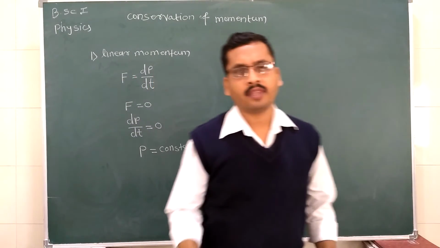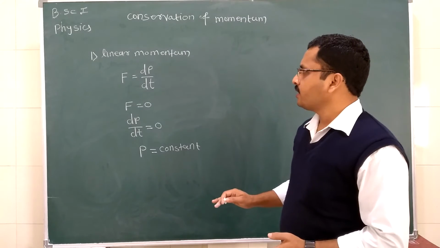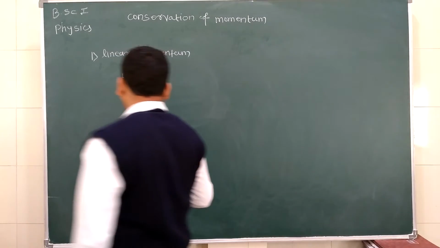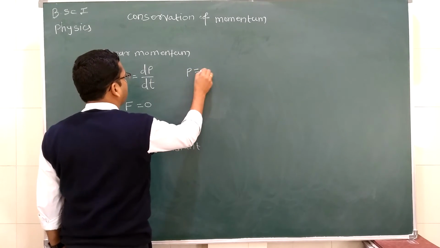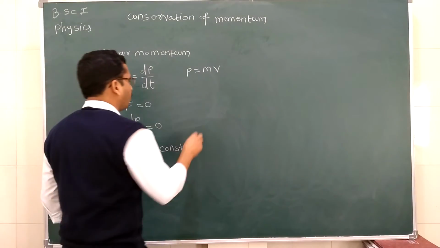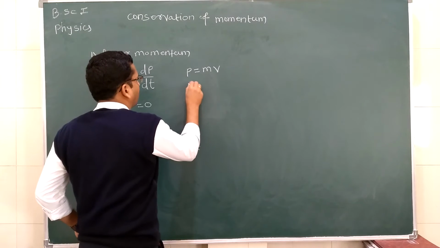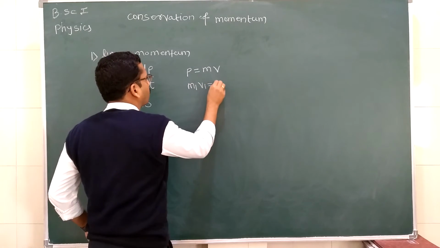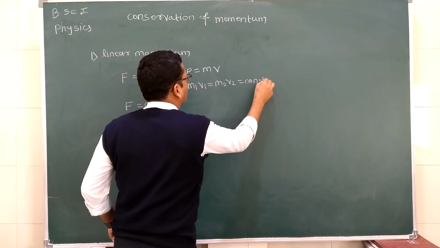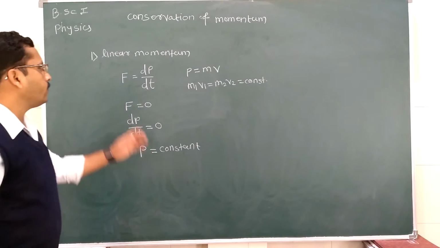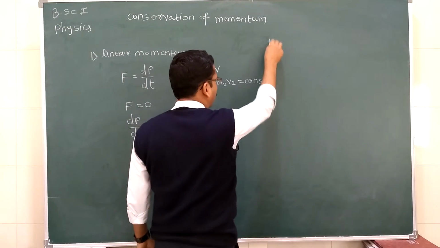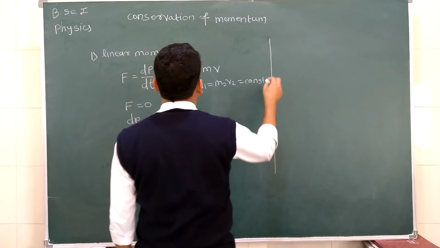So when there is no external force acting on a body, on a system, the momentum of the system remains conserved. We know that P is the product of mass multiplied by velocity. So if P is constant, we can write m1 v1 is equal to m2 v2, which is equal to constant. This is nothing but the conservation of linear momentum. Now we are moving towards the conservation of angular momentum.